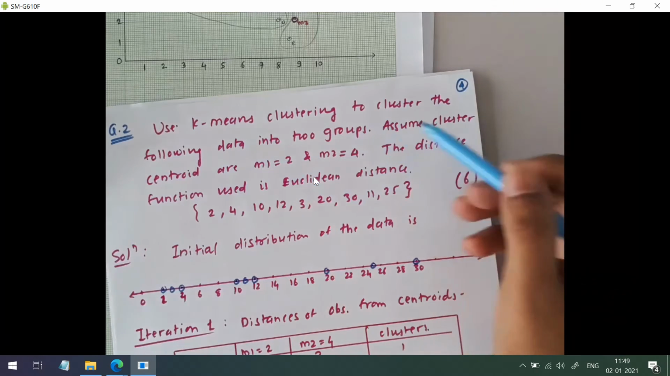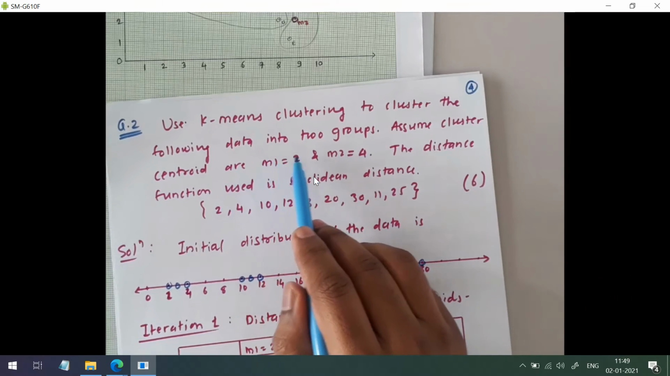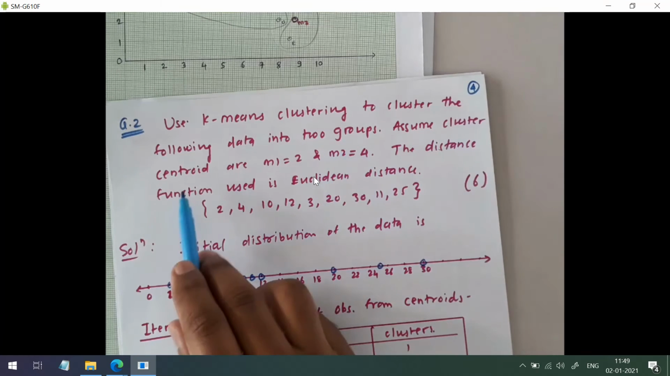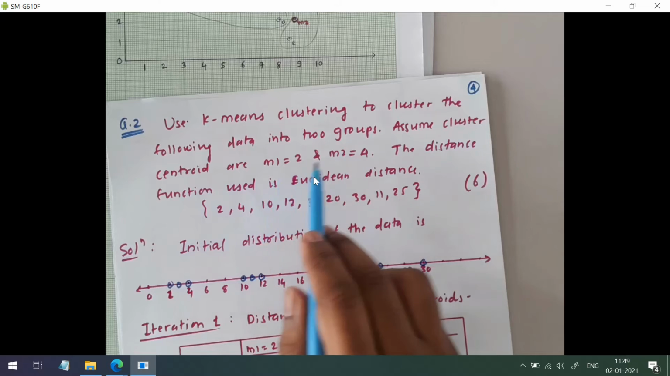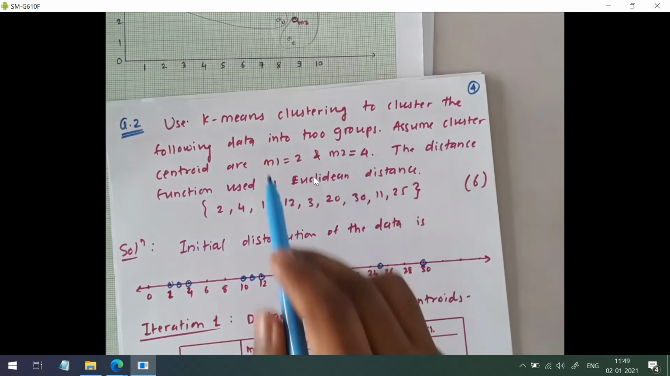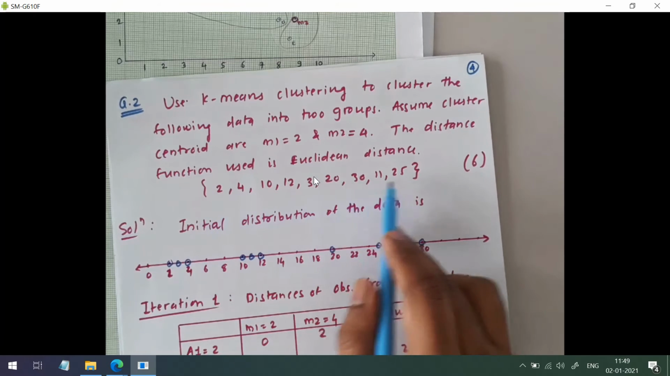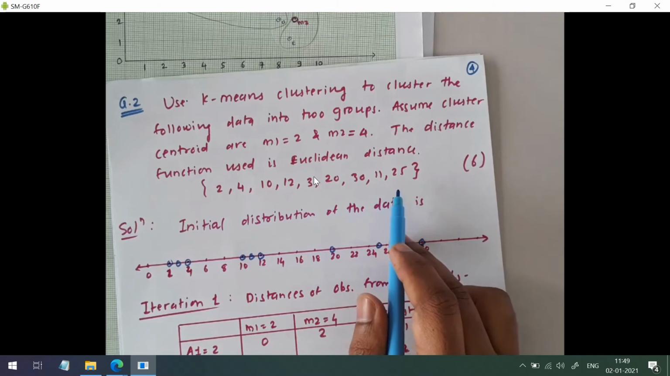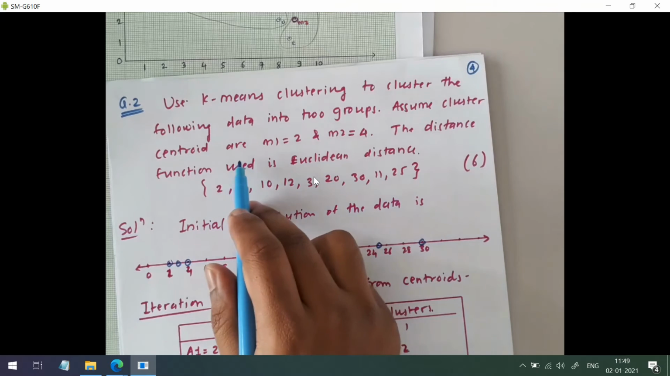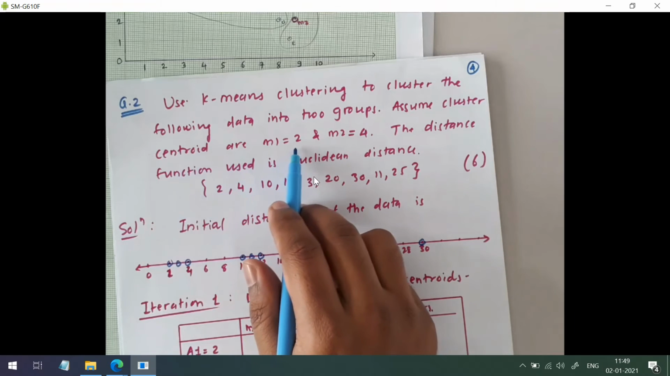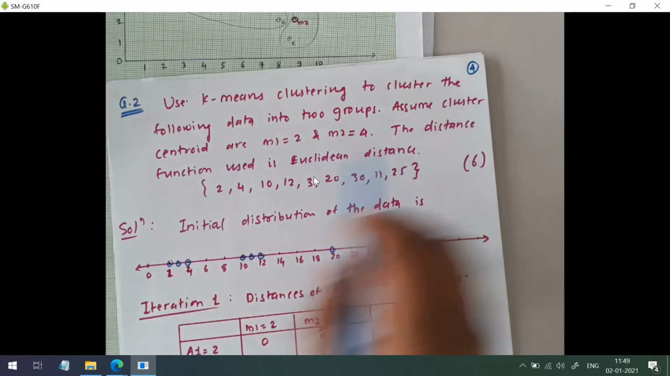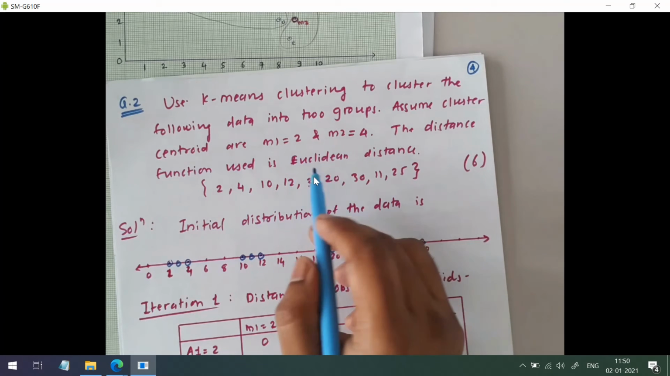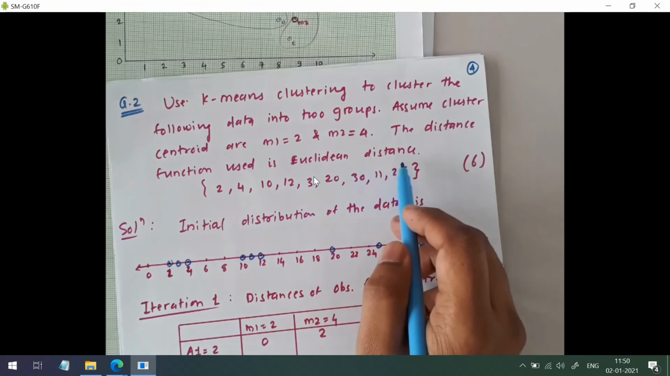Use k-means clustering to cluster the following data into 2 groups. So the value of k is 2. Assume cluster centroids are m1 equals 2 and m2 equals 4. Now if you observe the data points, here we have only one coordinate, that means our data is one dimensional here. That's why the coordinates of the centroid are one dimensional. The distance function used is Euclidean distance. Here they have explicitly mentioned the distance formula to be used.